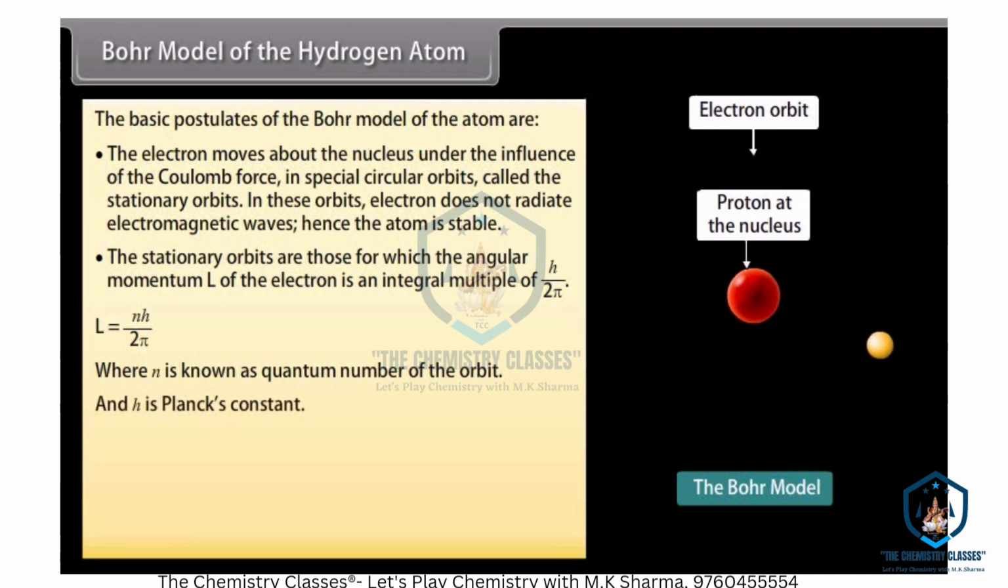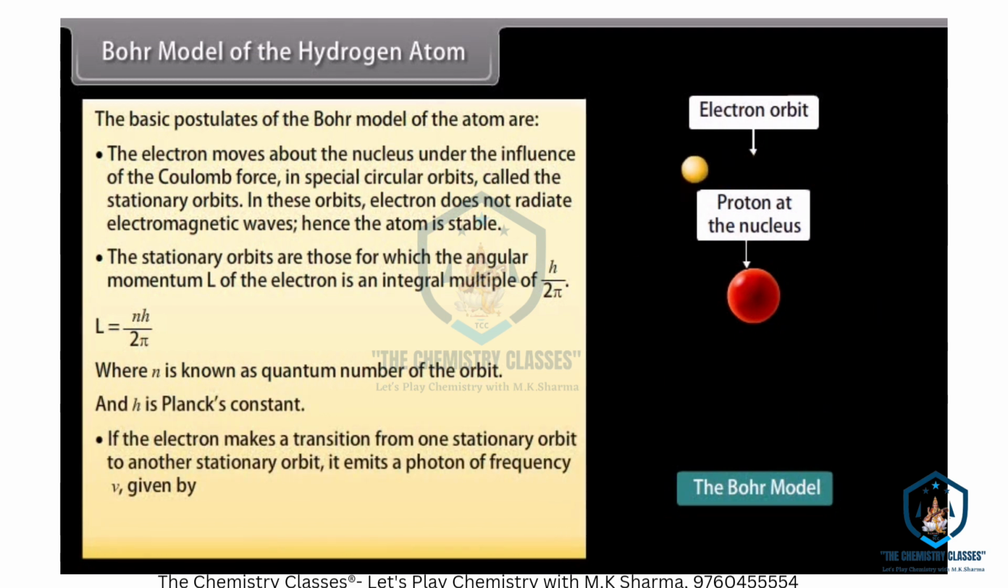where n is known as the quantum number of the orbit and h is Planck's constant. If the electron makes a transition from one stationary orbit to another stationary orbit, it emits a photon of frequency nu, given by nu equals Ei minus Ef upon h.